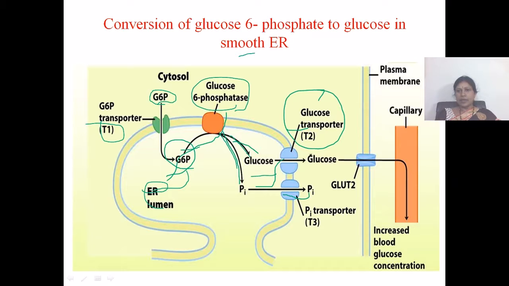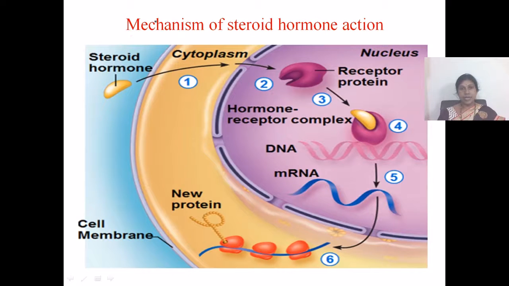And glucose also leaves the plasma membrane with the help of glucose transporter 2 and enters the blood capillaries to maintain the blood glucose level. Now let us see the mechanism of steroid hormone action.